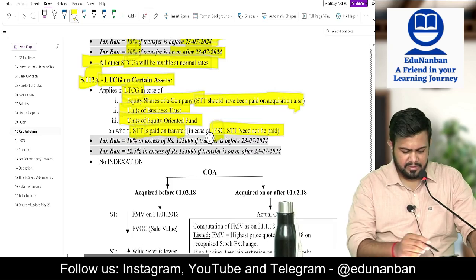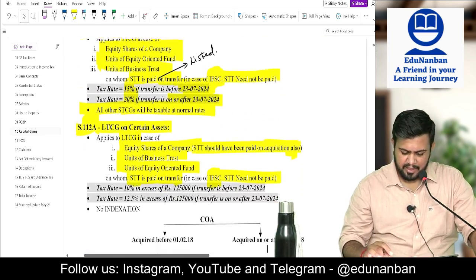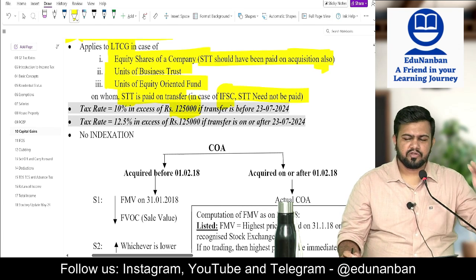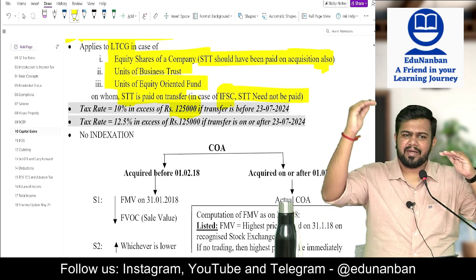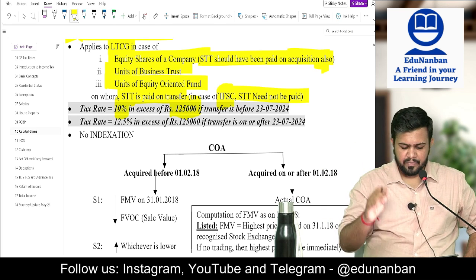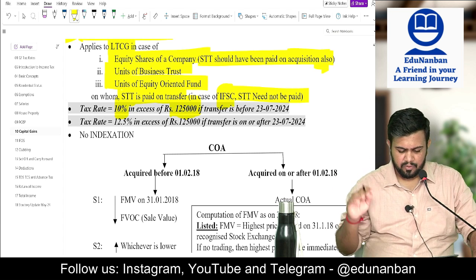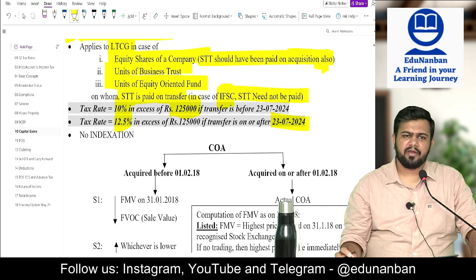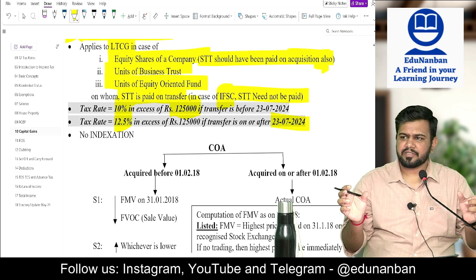Now, what is the tax rate in 112A? It is 10% on income in excess of 1,25,000. So from 0 to 1,25,000, the tax is 0. Above 1,25,000, the tax is 10% before 23(7). After 23(7), from 0 to 1,25,000, it is 0. After 23(7), it is 12.5%. So earlier it was 10, now it becomes 12.5%.